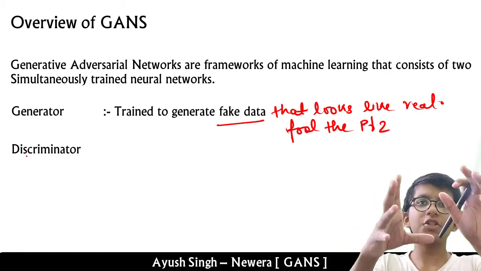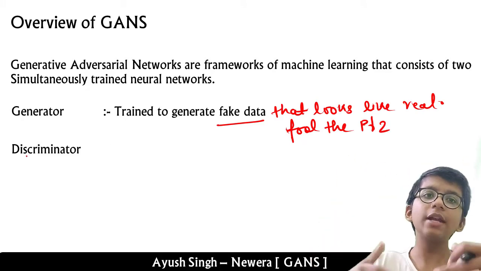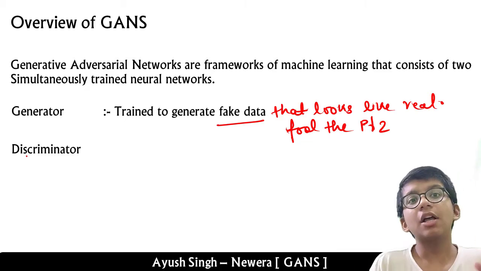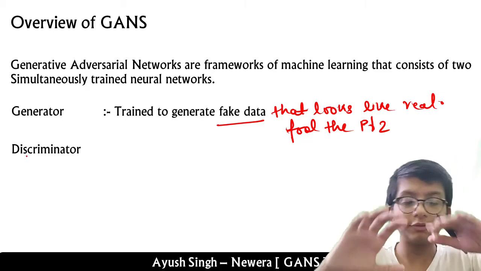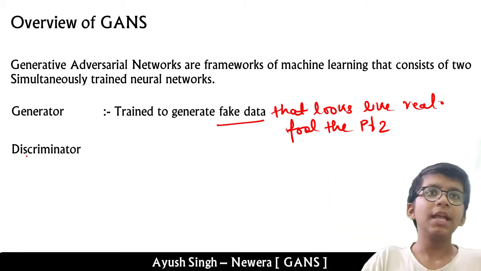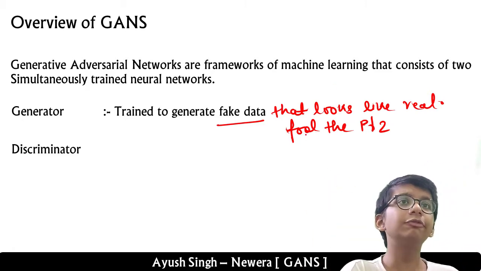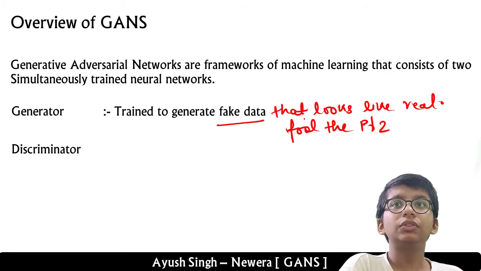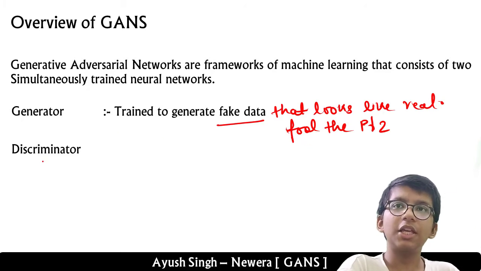Okay, so I've written the definition. It is trained to generate fake data that looks like real. Although the picture looks real, it's actually fake. And it tries to fool the discriminator.